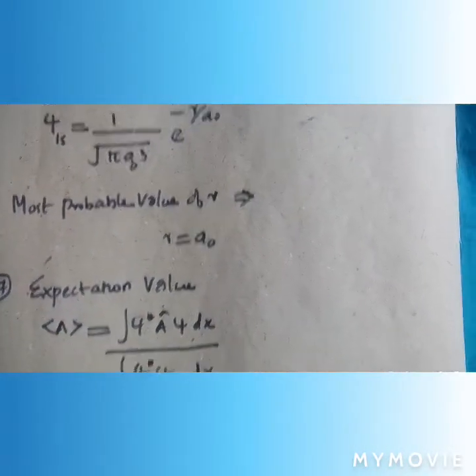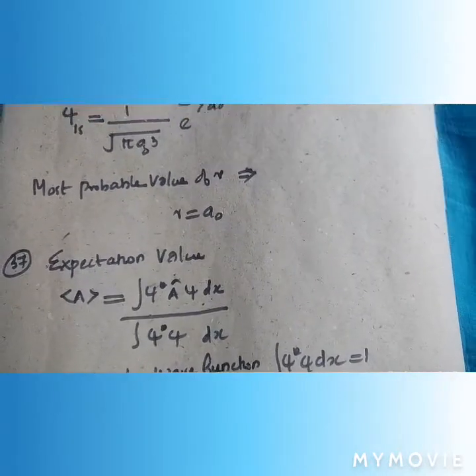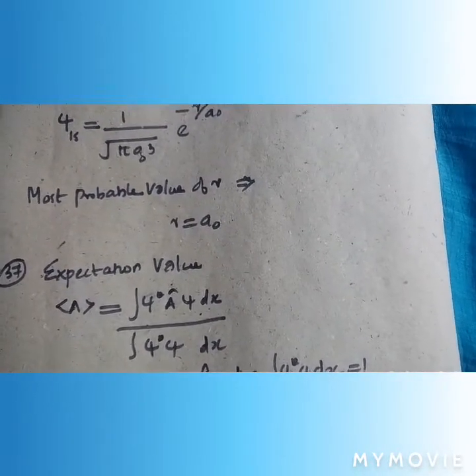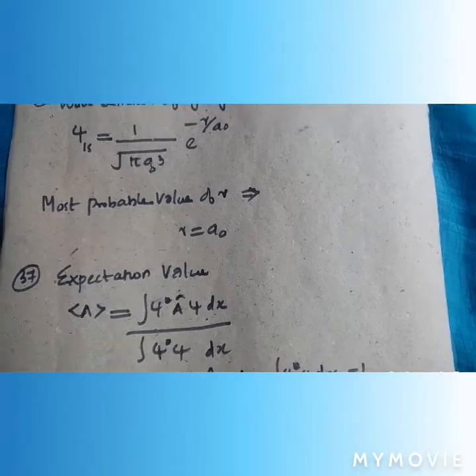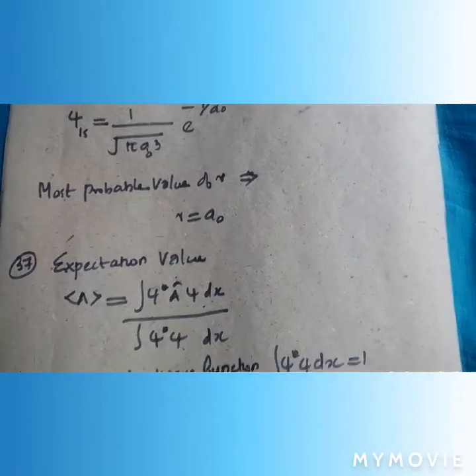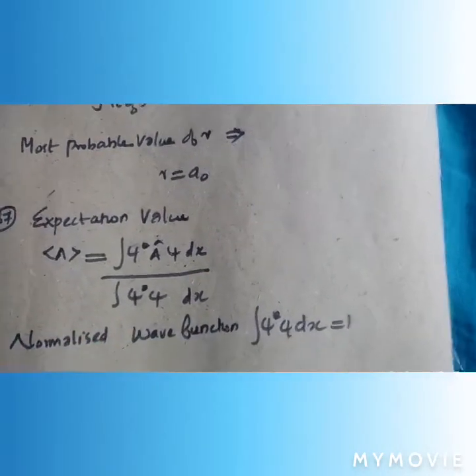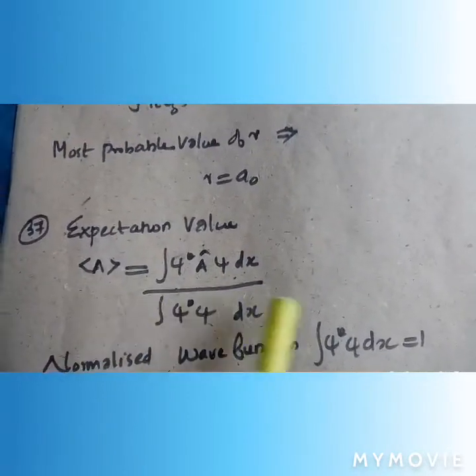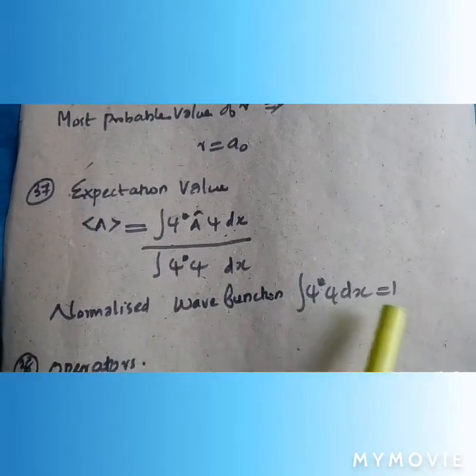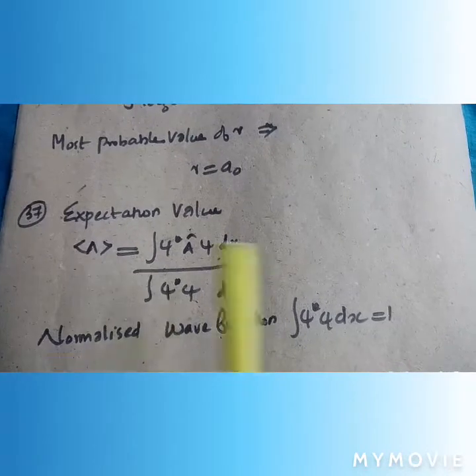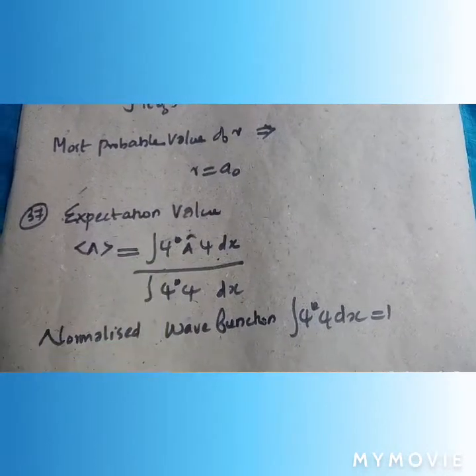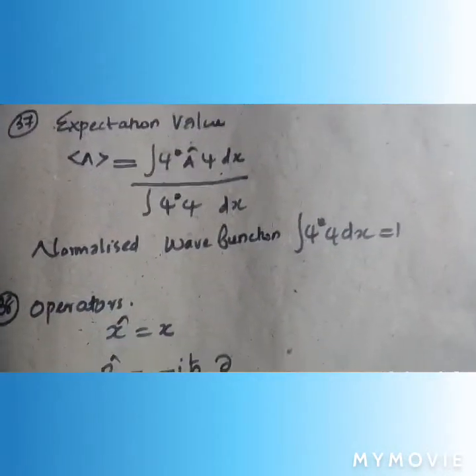Expectation value: we know that the expectation value of A is the integral of psi star A operator psi dx divided by the integral of psi star psi dx. For a normalized wave function, the denominator is equal to 1, that is, the integral of psi star psi dx is equal to 1. So we just find the numerator for a normalized wave function.